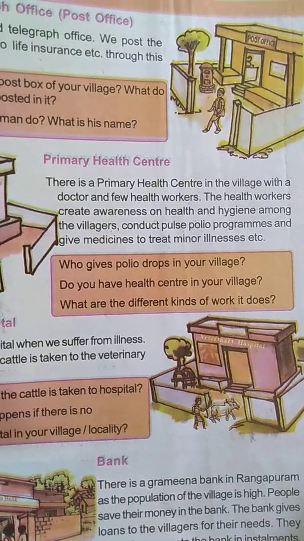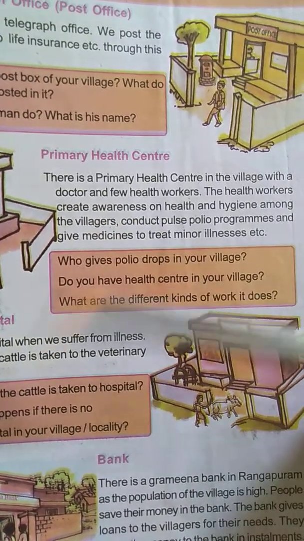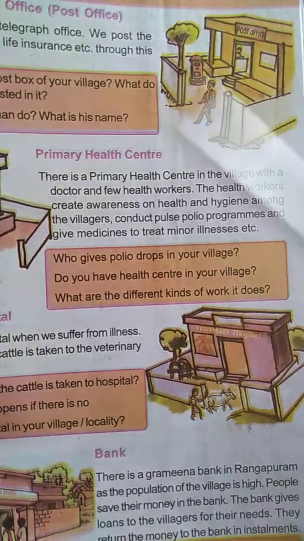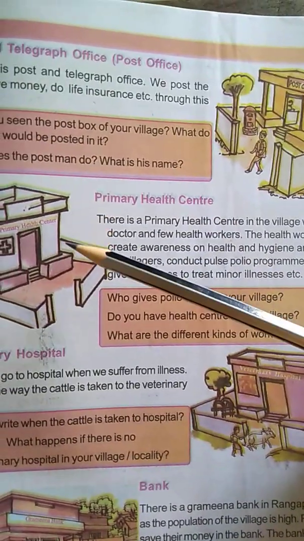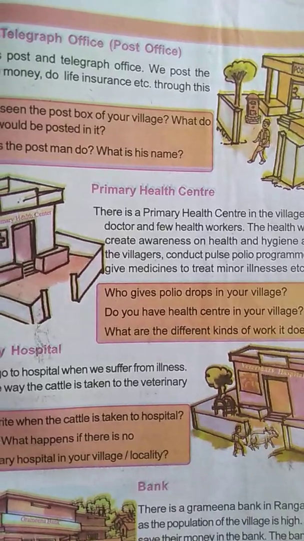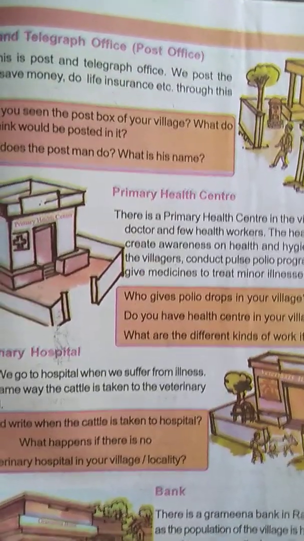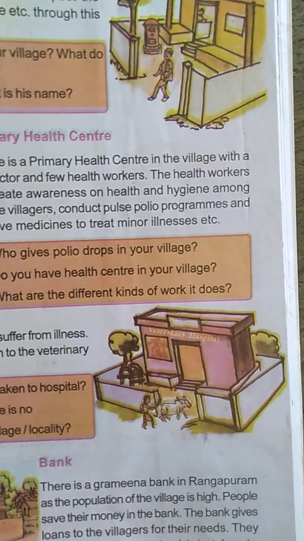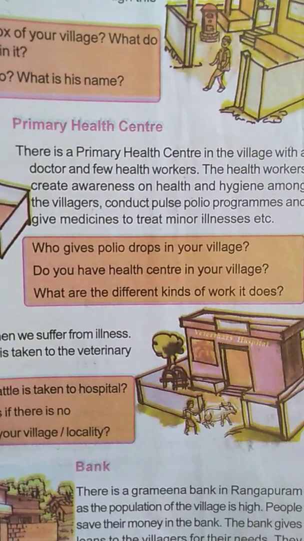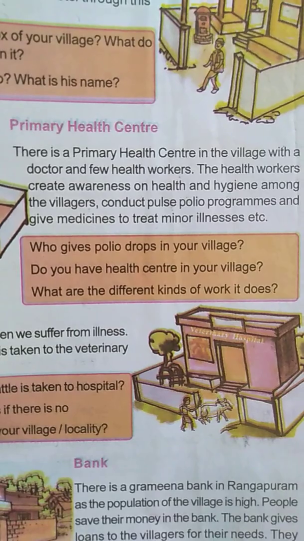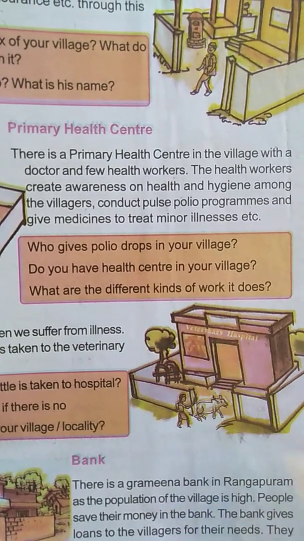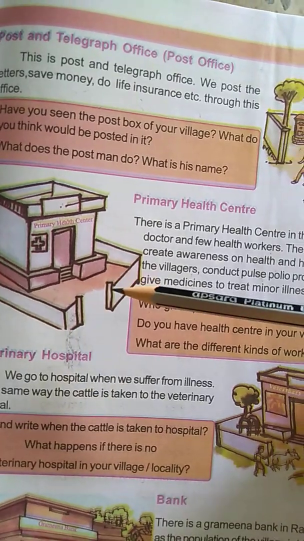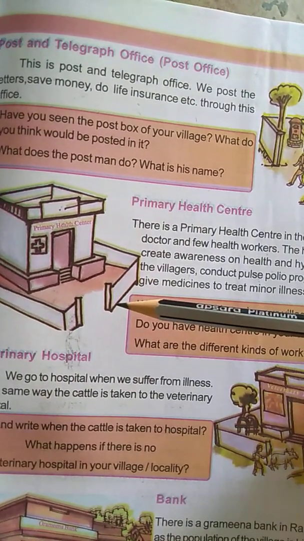Okay, all of you, what did you understand, what is there in Rangapuram village? Gram Panchayat is there, post office is there, and a primary health center. Okay, next again, what institution is there? See here, veterinary hospital. Veterinary hospital means what? Where the cattle are taken for treatment. Just as we have a hospital here, we go there when we suffer from illness.